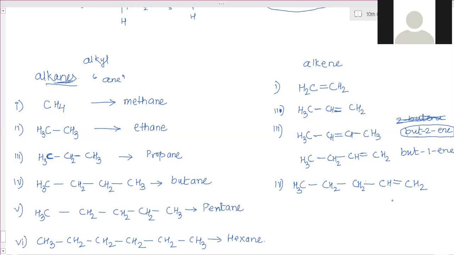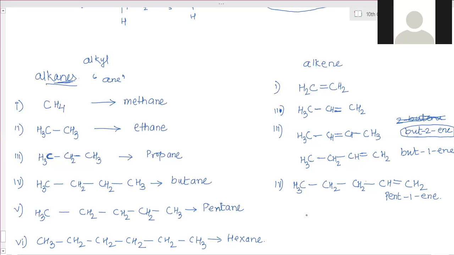How many carbon atoms? Parent name is? 5. So what is the parent name? Pent. Now ene we have to apply, but we have to show the position of that double bond. So where is the position? Pent-1-ene. Yes, right.